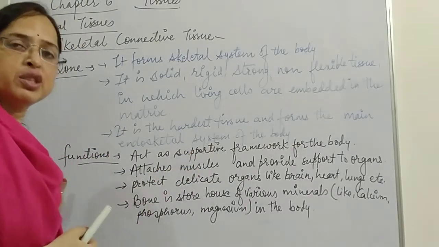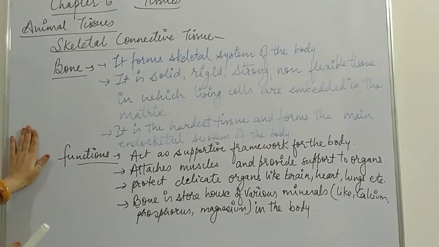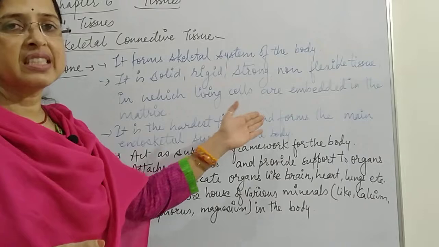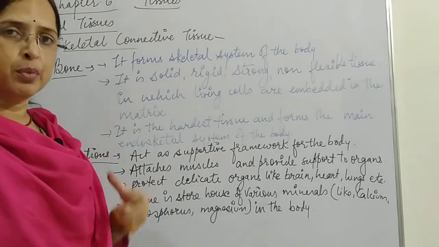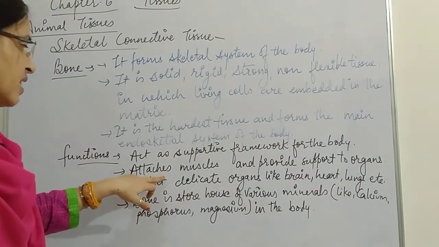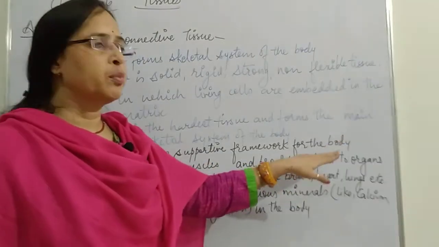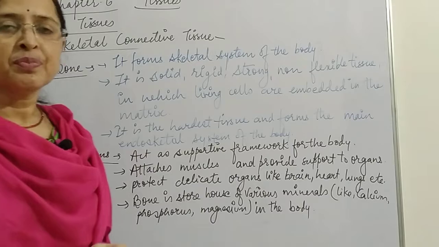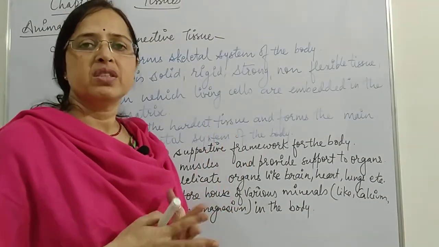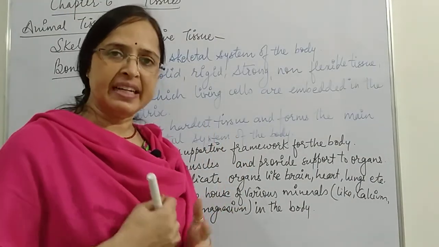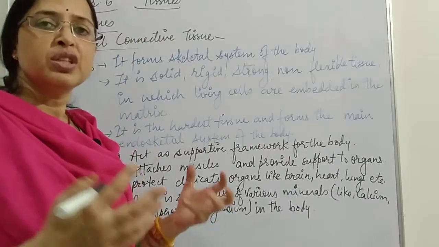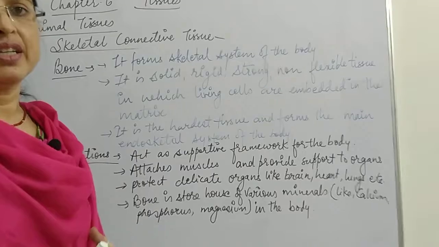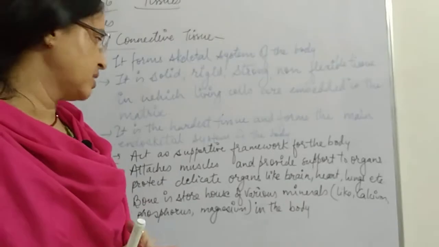What are the functions of bone? It acts as a supportive framework for the body. That is just because the skeleton system is there, so it provides support to our body. It attaches muscles and provides support to our organs. Already we have studied the skeleton system. This is the skeleton system and we have discussed the muscles, tendons, ligaments. These muscles are attached to the bones. So bones are required for the attachment of muscles.